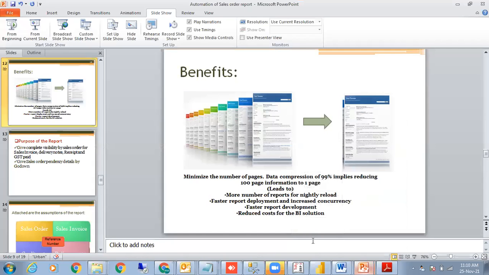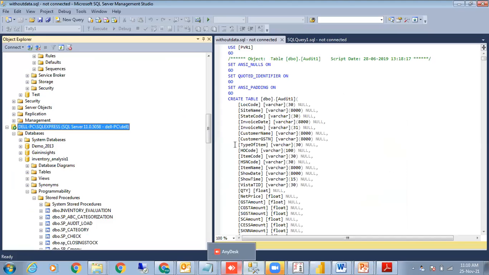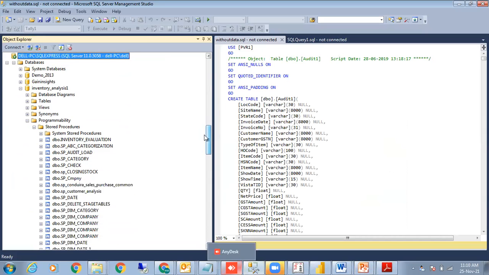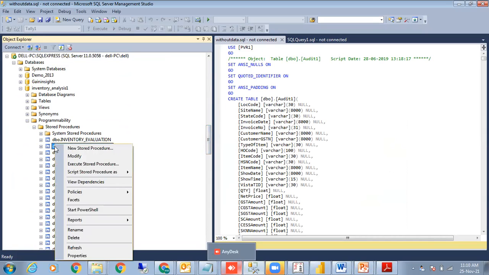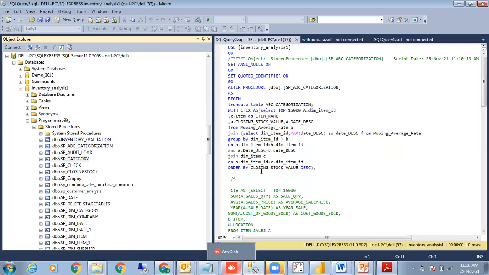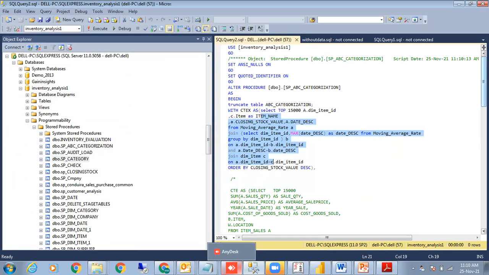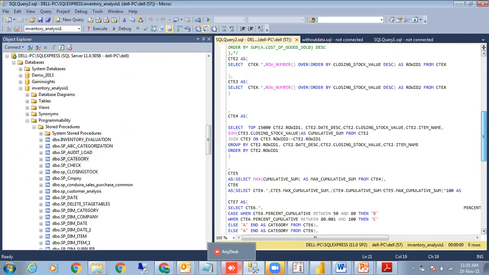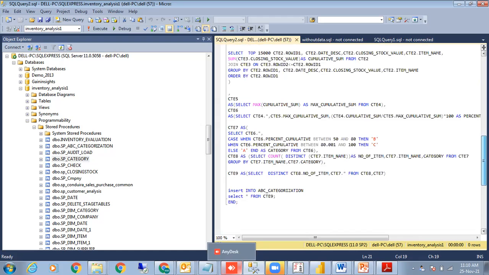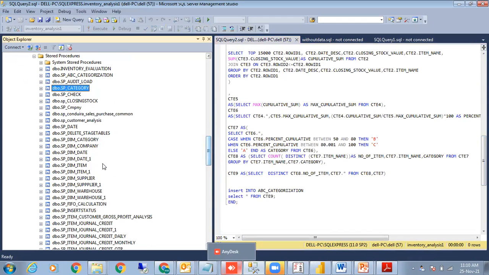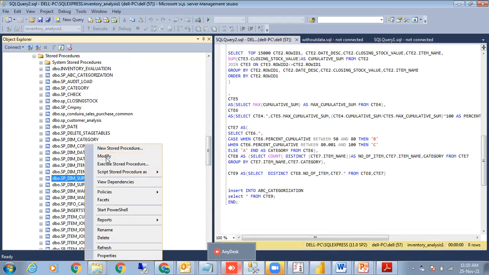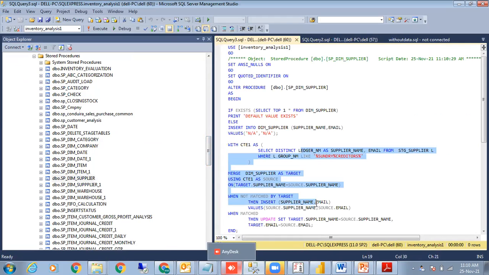So just before I give it on to Amrita, I'll show you a sample procedure. For example, this is a procedure in SQL which we have made in a data warehouse, right? Now, this has all been made with CTEs, right? Now, all this code had to be converted onto DAX. Is it clear? So similarly like this, we have a complete data warehouse wherein we can actually convert it onto the DAX.